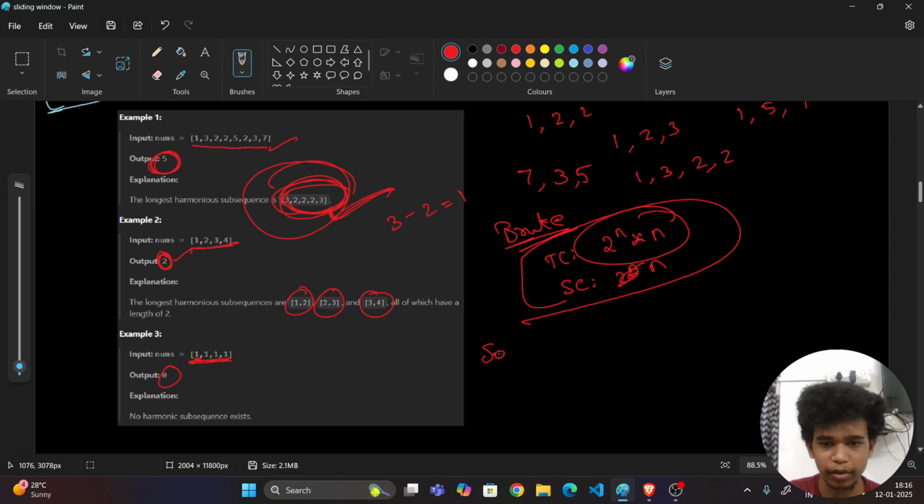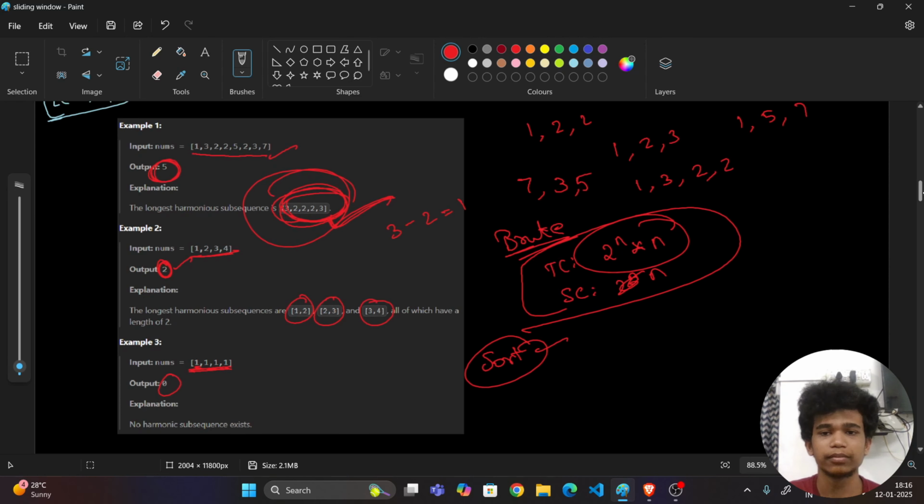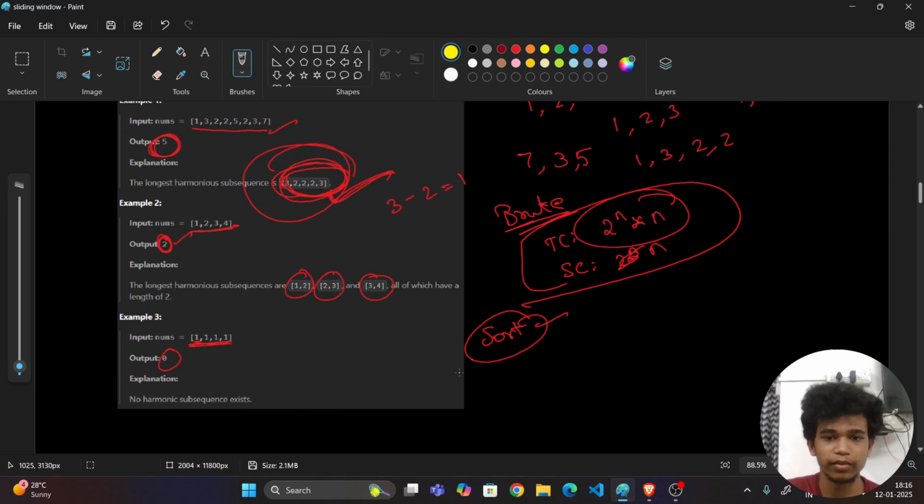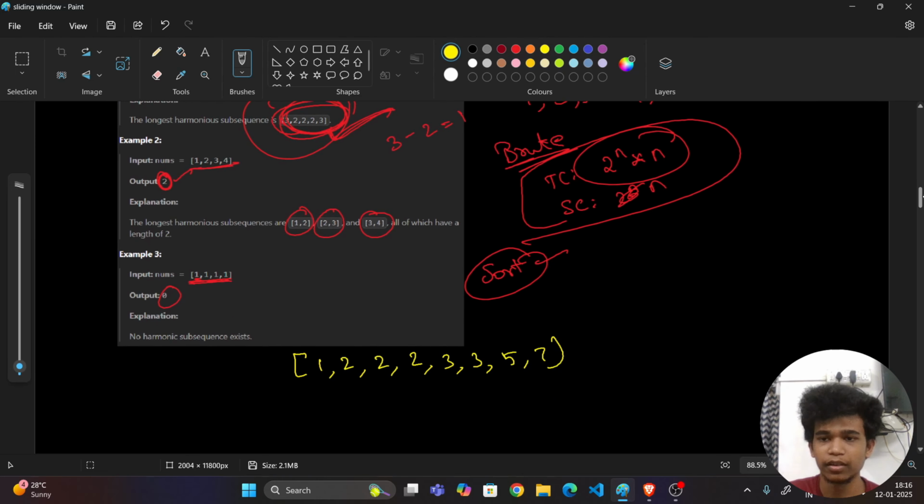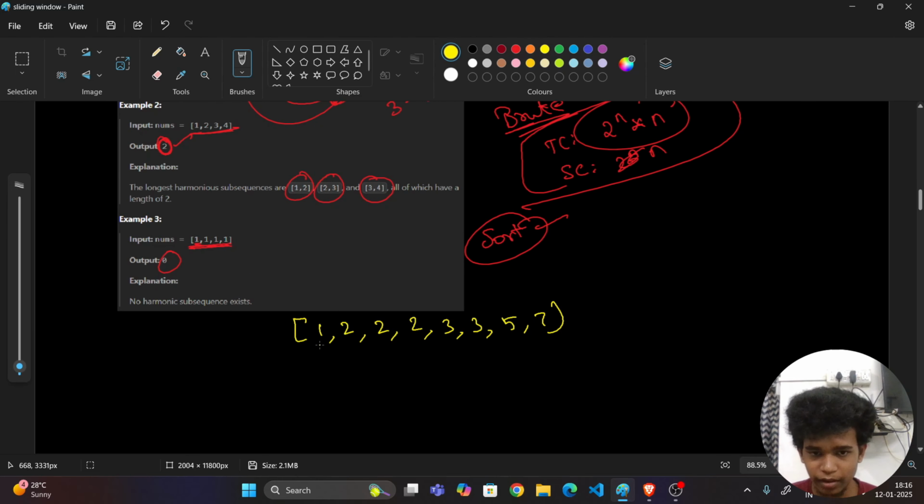So at that time my mind goes to what? Just sort it. I will tell you why we are doing a sorting operation here. Just see here: 1, 2, 2, 2, 3, 3, 5, 7. So these are the elements, right? Now see here, I can say these are all the elements that have an absolute difference of 1.